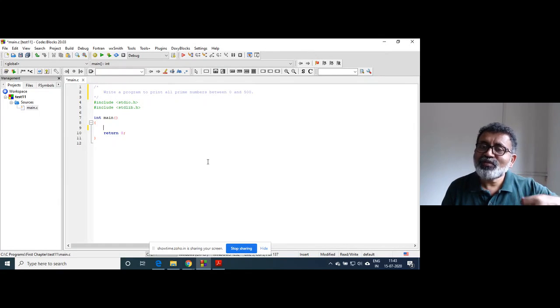Finding whether a particular number is prime or not can be done using a loop. To find prime numbers between 2 and 500, we need another loop, so you need nesting of loops. In the earlier program, you enter some number, 7, and divide that 7 by 2 to 6.